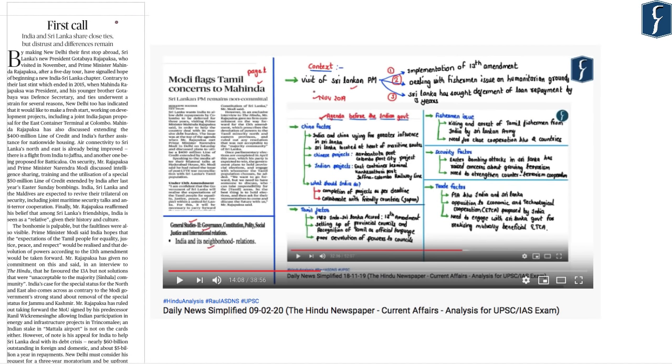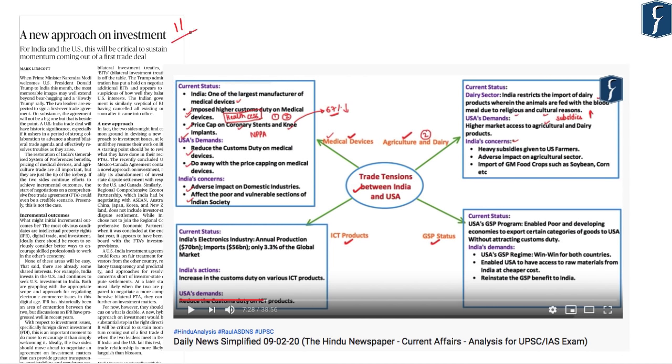Now, this next news appears as an editorial on page number 10 and is with respect to the India-Sri Lanka relationship. As recently as this Sunday, that is on 9th February, Basava Sir comprehensively discussed the India-Sri Lanka ties, so you can refer to this DNS for more information on this topic. This next news appears on page number 11 and is with respect to the issues around investment between India and USA. This topic too was discussed comprehensively by Basava Sir on Sunday, 9th February 2020, so you can refer to this DNS for more information. With this, let's take up our practice questions.